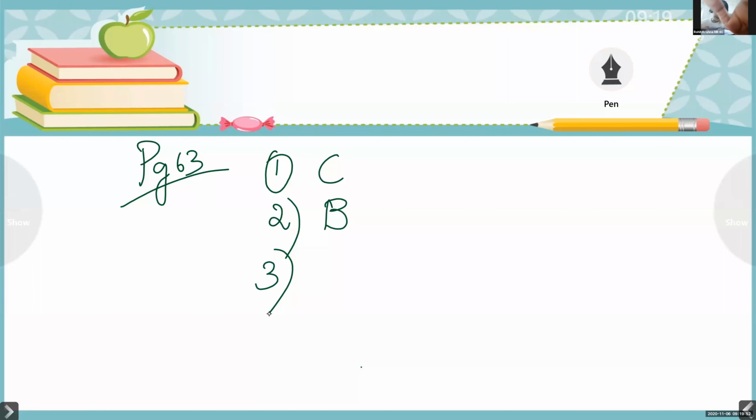Question: 120 roses are distributed equally among 3 girls. Each girl gets dash roses. So, if you don't know 120 divided by 3, do like a mental division, 12 divided by 3. 40. Very good. See, children, 12 divided by 3 is 4. So, 120 divided by 3 means 40.